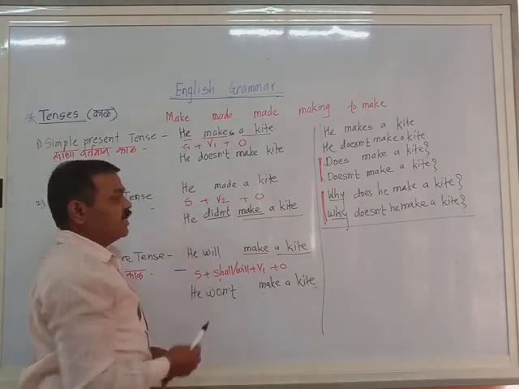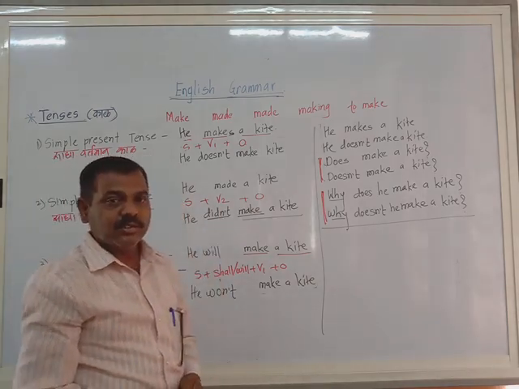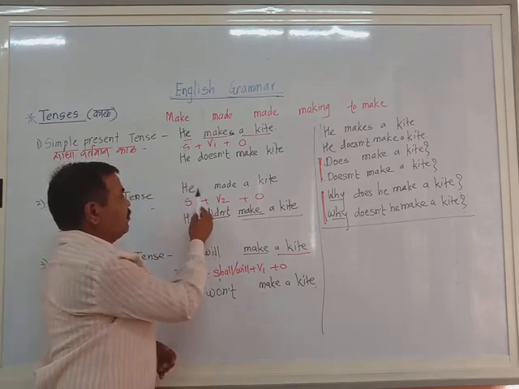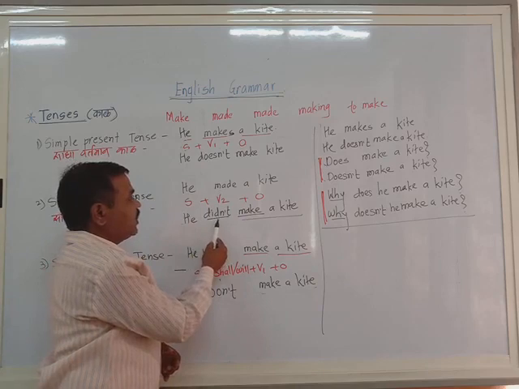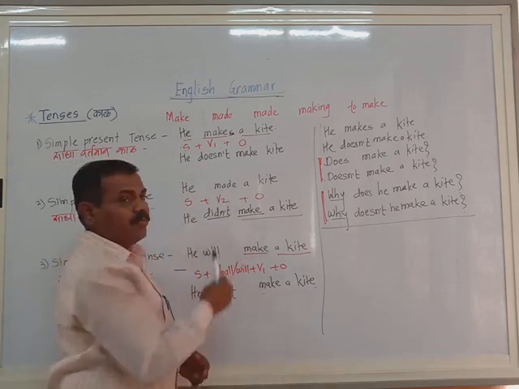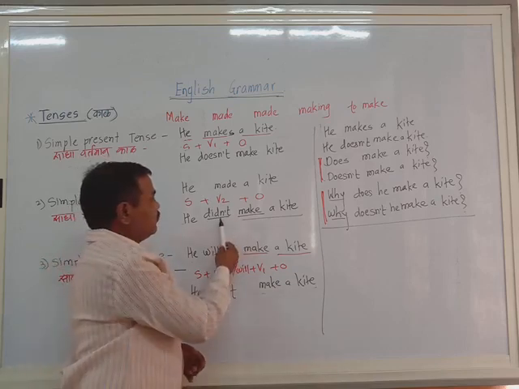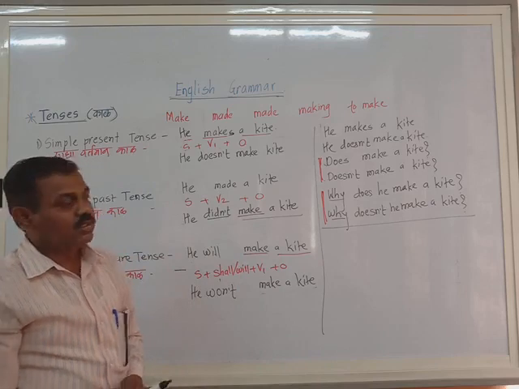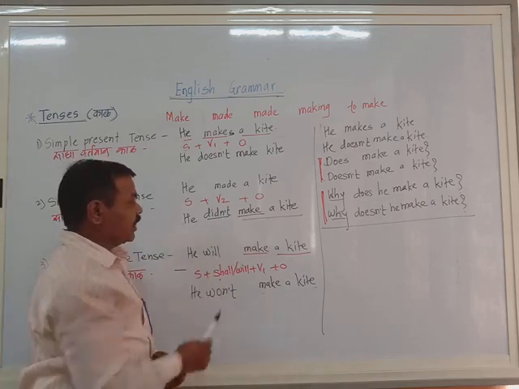He made a kite, simple past, as previously we have studied very well. The same. He made a kite. He didn't, and again made is changed into make. Why? Because the auxiliary did takes away the tense. That is why he did not make a kite.